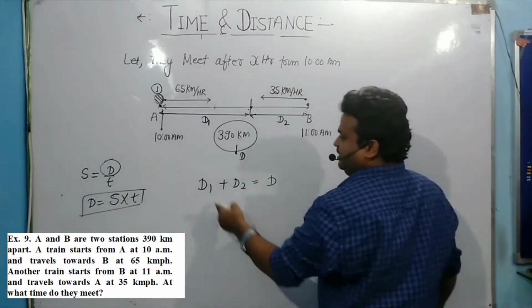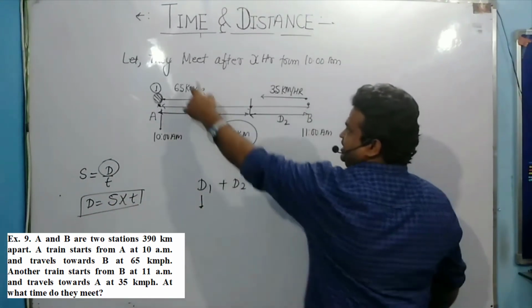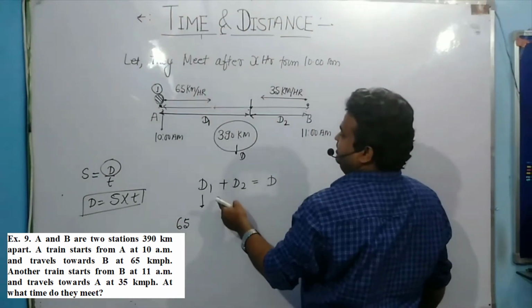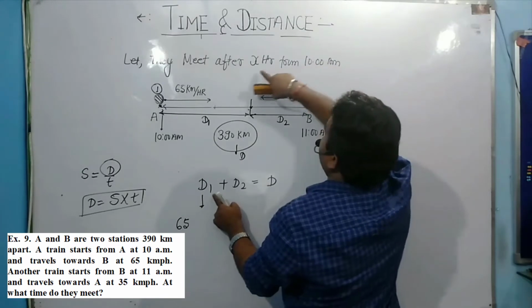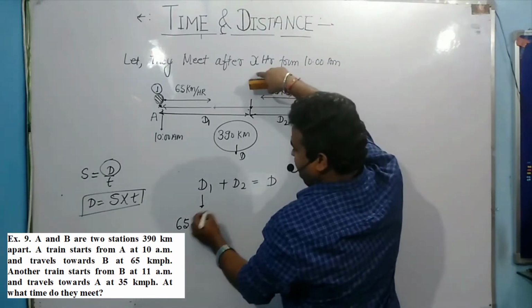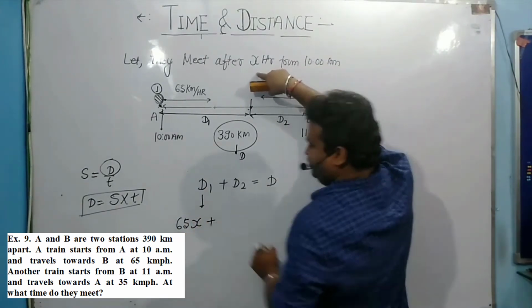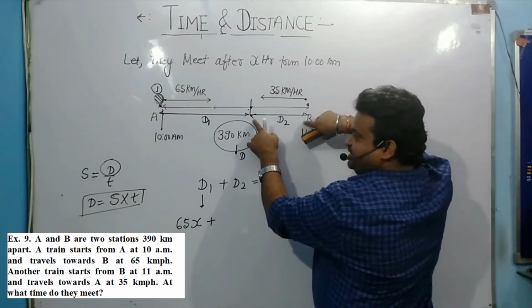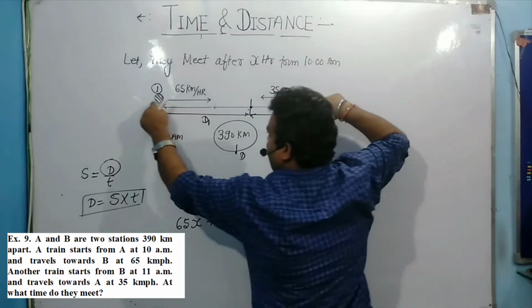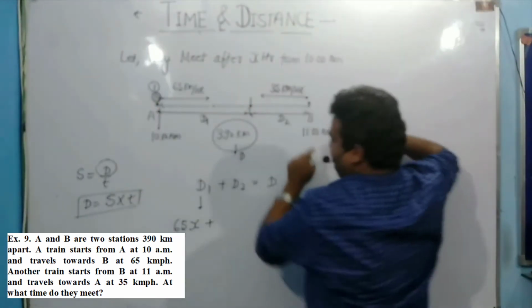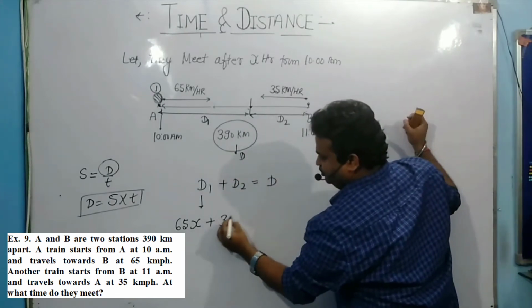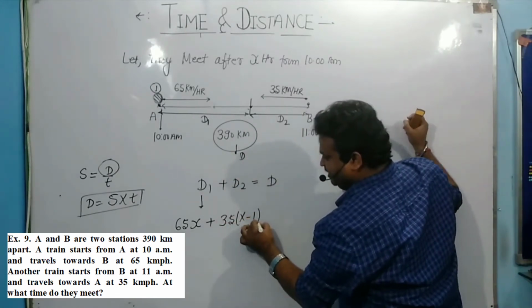So I am writing here, what is my D1? My D1 is speed. Speed is 65 km per hour, and let x be their meeting time, so I am writing this must be equal to x. Now D2 is what? D2 is distance, and how much is this? This is the speed 35 given to you, and time is x minus 1. Okay.